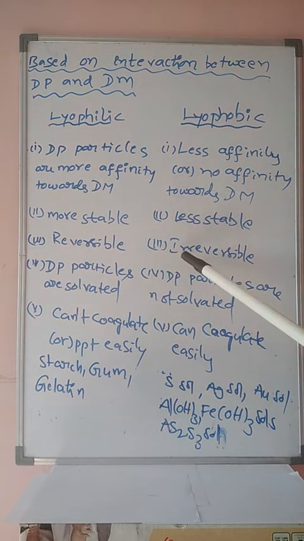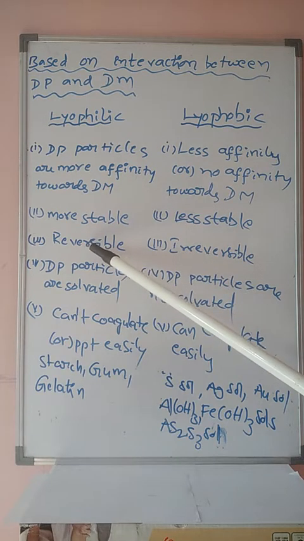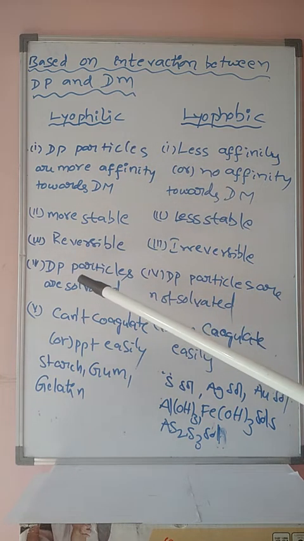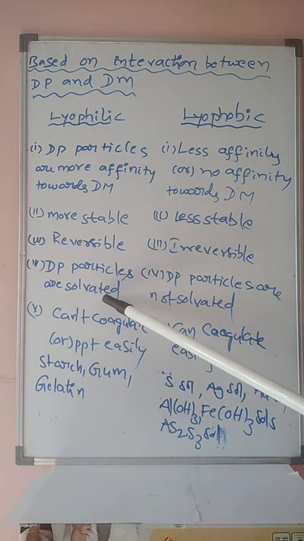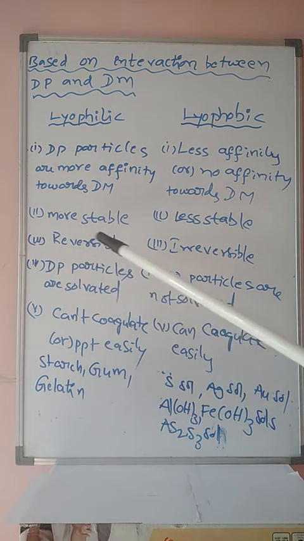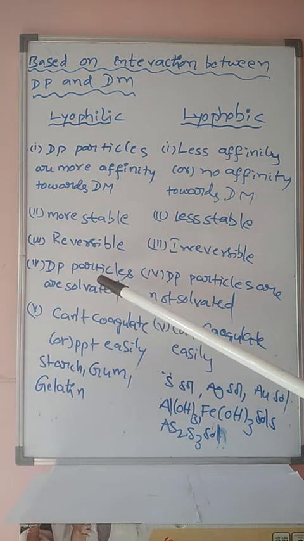Whereas lyophobic colloids are irreversible in nature. Once the dispersed phase combines with the dispersion medium, that is irreversible in nature. They cannot be regained and reconverted into dispersed phase and dispersion medium. That is reversible and irreversible. In lyophilic colloids, dispersed phase particles are solvated, that is, the dispersed phase particles are surrounded by some dispersion medium particles.